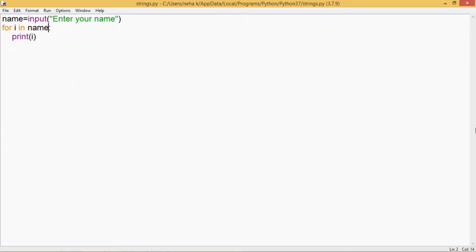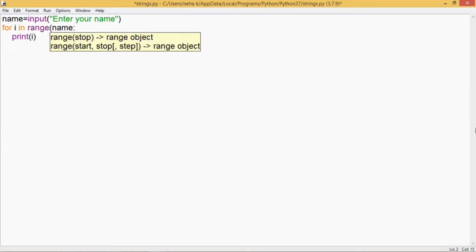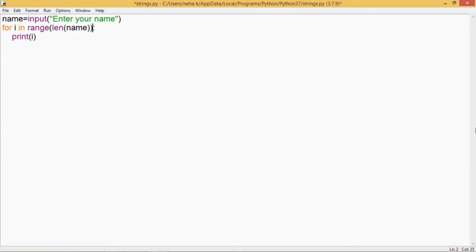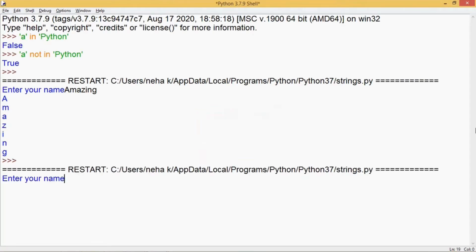Now another way to print all these characters is using the range function. So I write here range. As this range, you already know, can accept only integer values, I'll take the help of the len function, which gives me the number of characters in the variable. So variable i will get the integer values this time. So I entered the string value as amazing, which has 7 characters. So this len function will give me 7, starts from 0 and then 7 minus 1. That means variable i will get all the digits from 0 to 6. Let's write this word again.